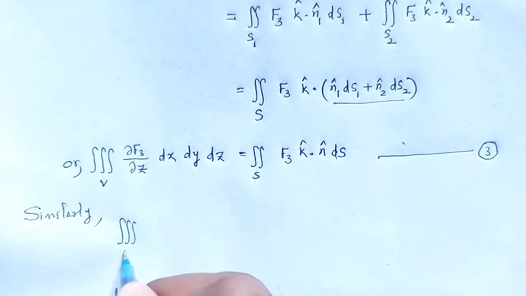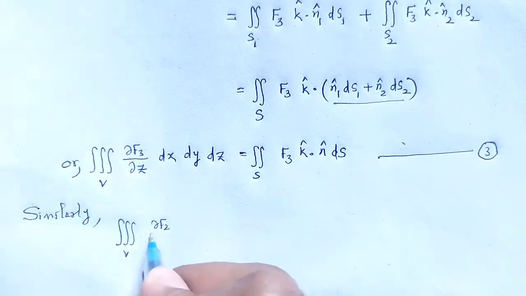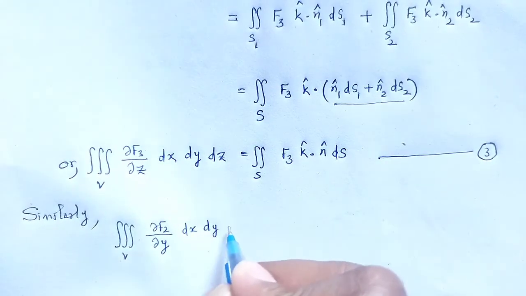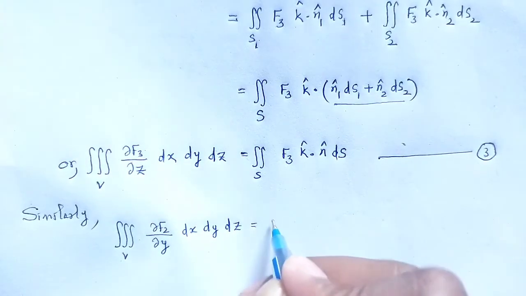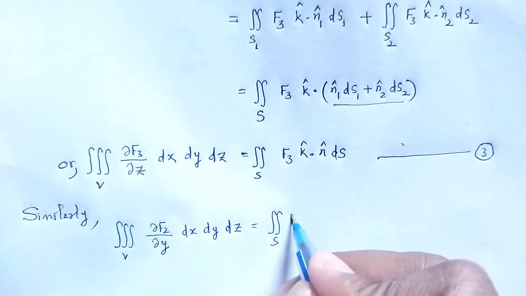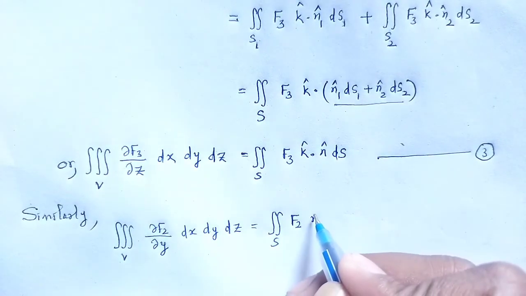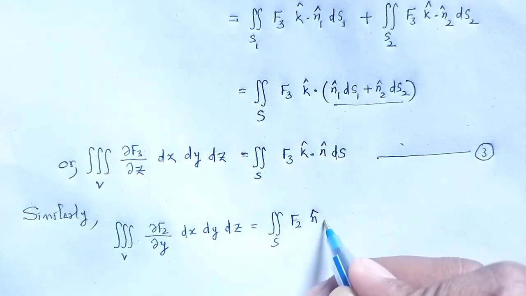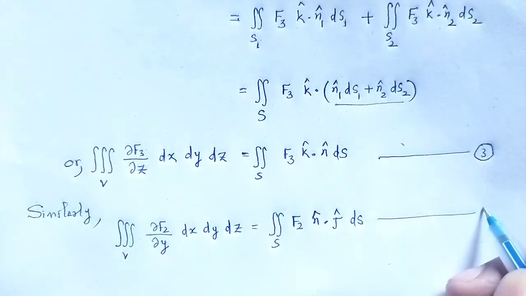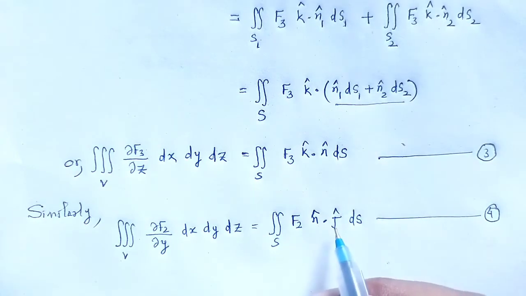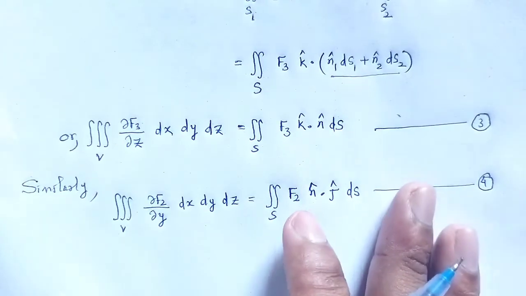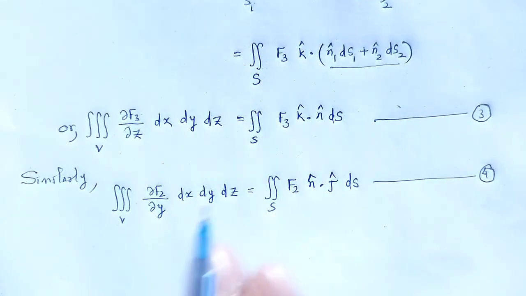Similarly, the volume integral del f2 by del y dx dy dz is equal to the surface integral of f2, that is n cap dot j cap ds, equation 4, or we can write j cap dot n cap, the dot product will have no such effect.